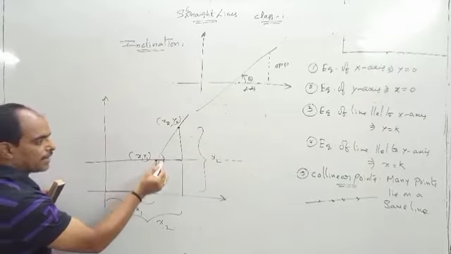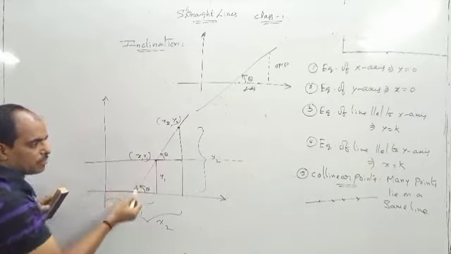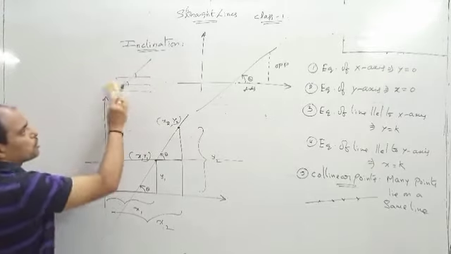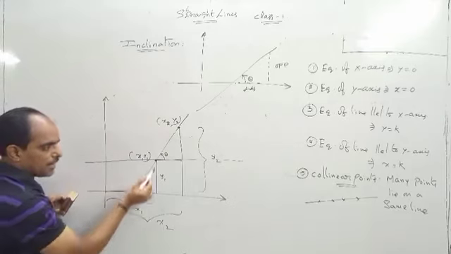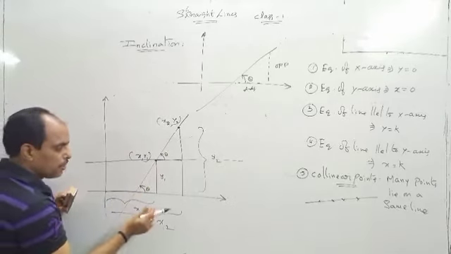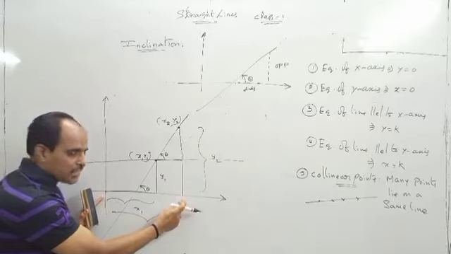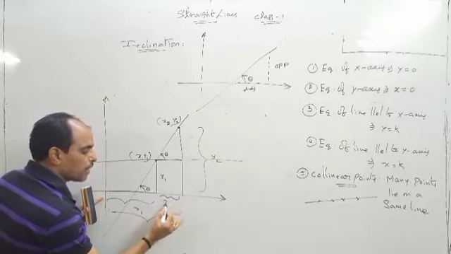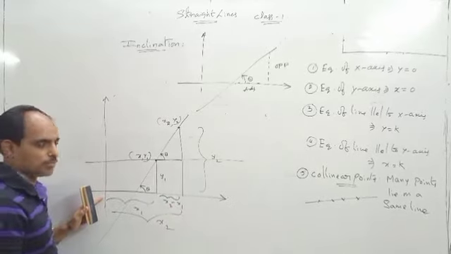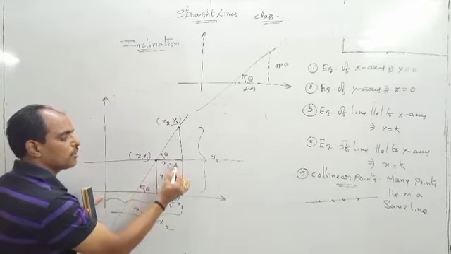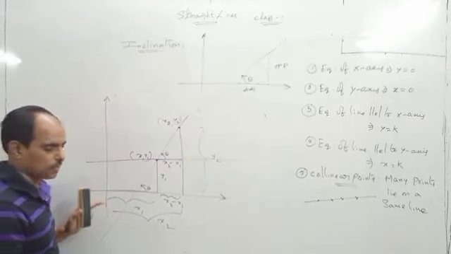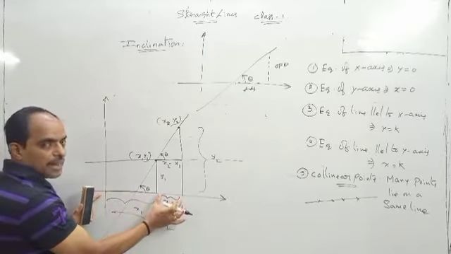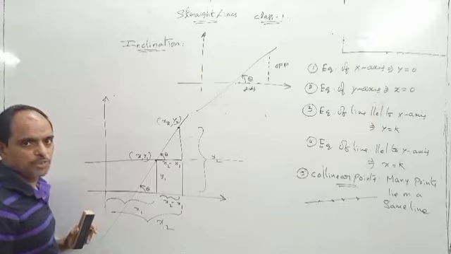What about the angle here? Here the angle is also theta, because these are parallel lines and this angle will be the same. You see, here the total distance is x2. What about this one? x1. So this distance is equal to x2 minus x1. This one is also x2 minus x1.